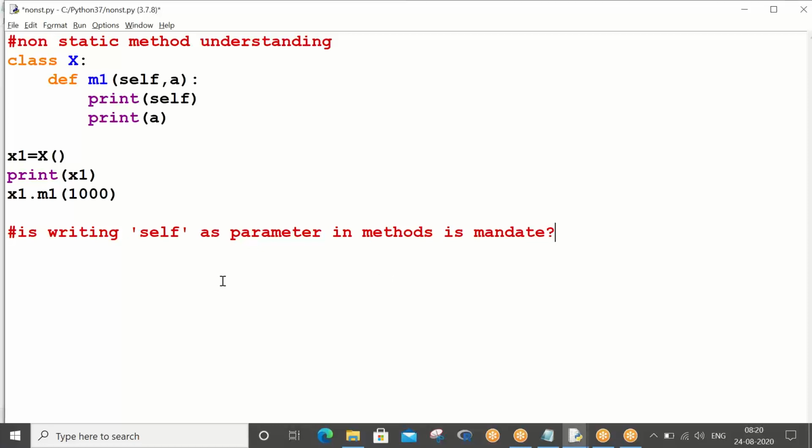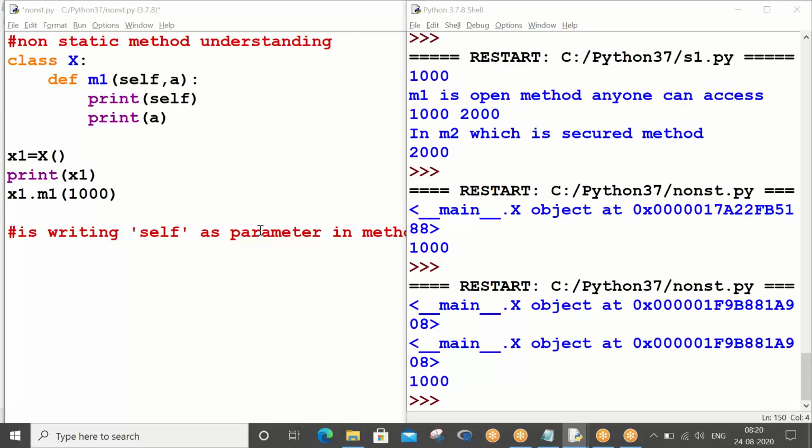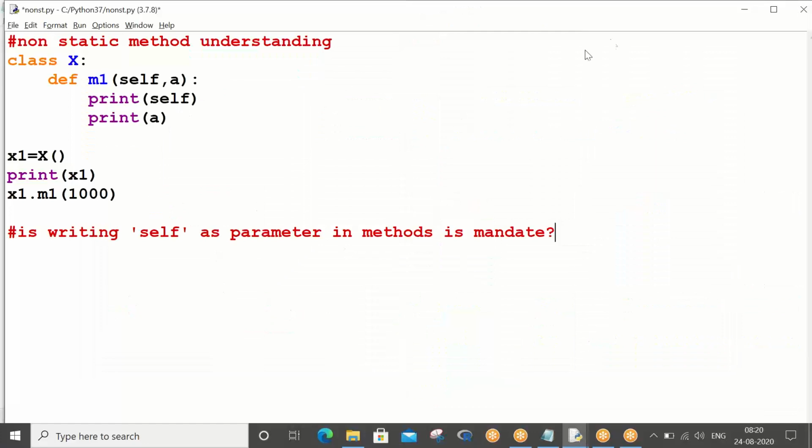Let me tell you. Thanks for your responses. What I was telling right from the start: every non-static method should contain self as a parameter, minimum one parameter, that is mandatory, that is self.